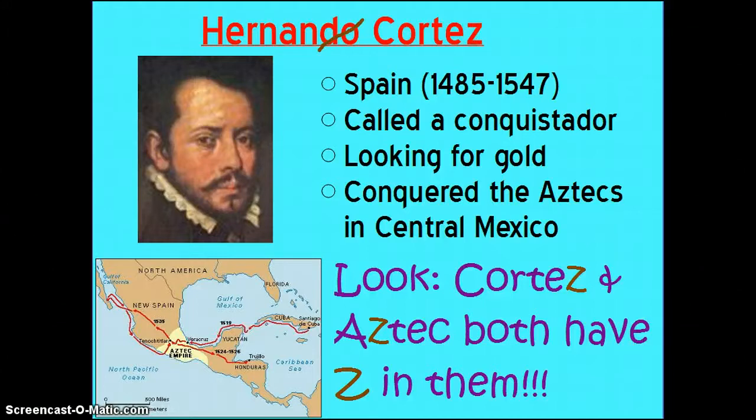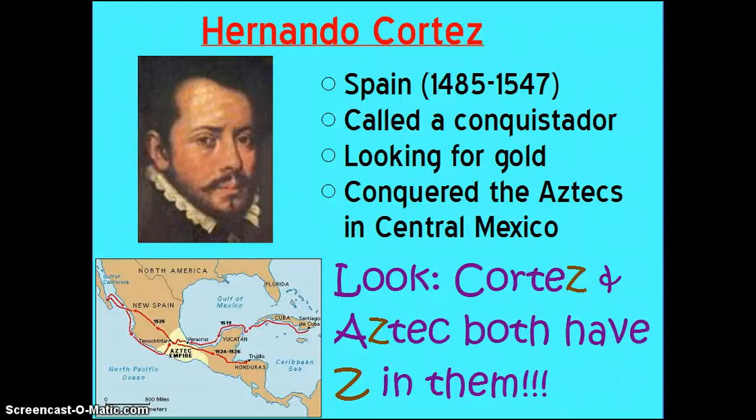Hernando Cortez was a conquistador from Spain. A conquistador is someone who conquered. He was a soldier. He was actually not authorized to enter Mexico. There were some orders given that he would explore parts of Mexico looking for gold, looking for spaces to make more colonies, that sort of thing. His orders were rescinded, they were taken back, and he basically said, well, I don't care, and went anyway.